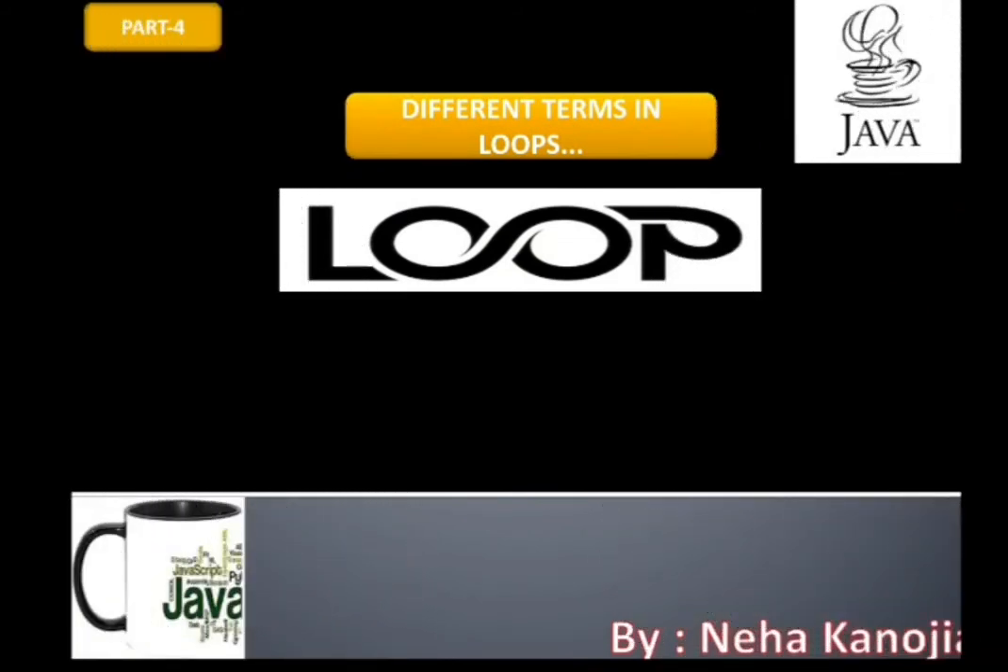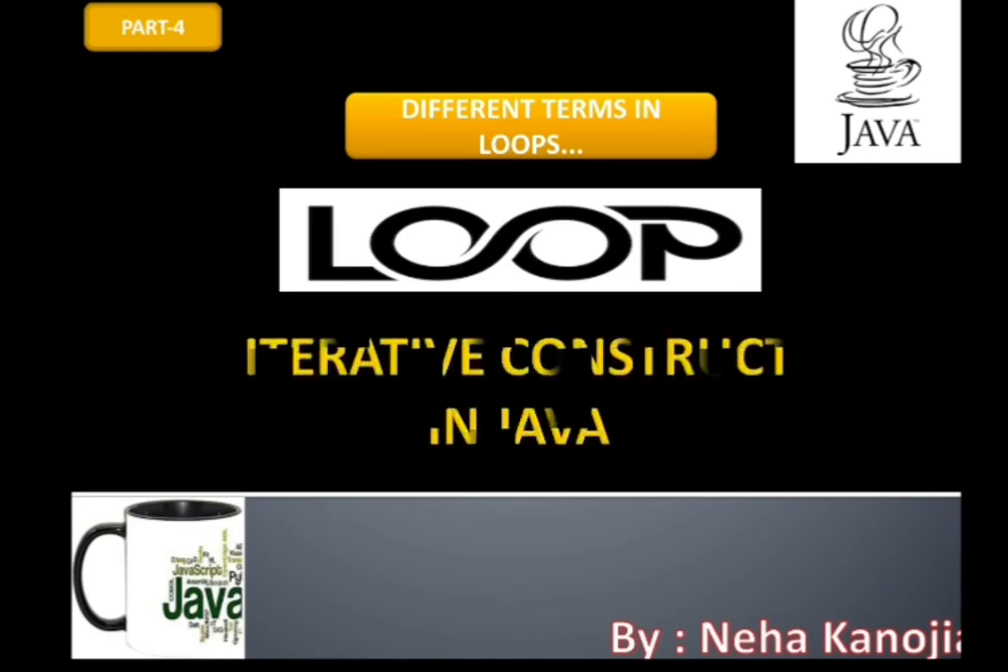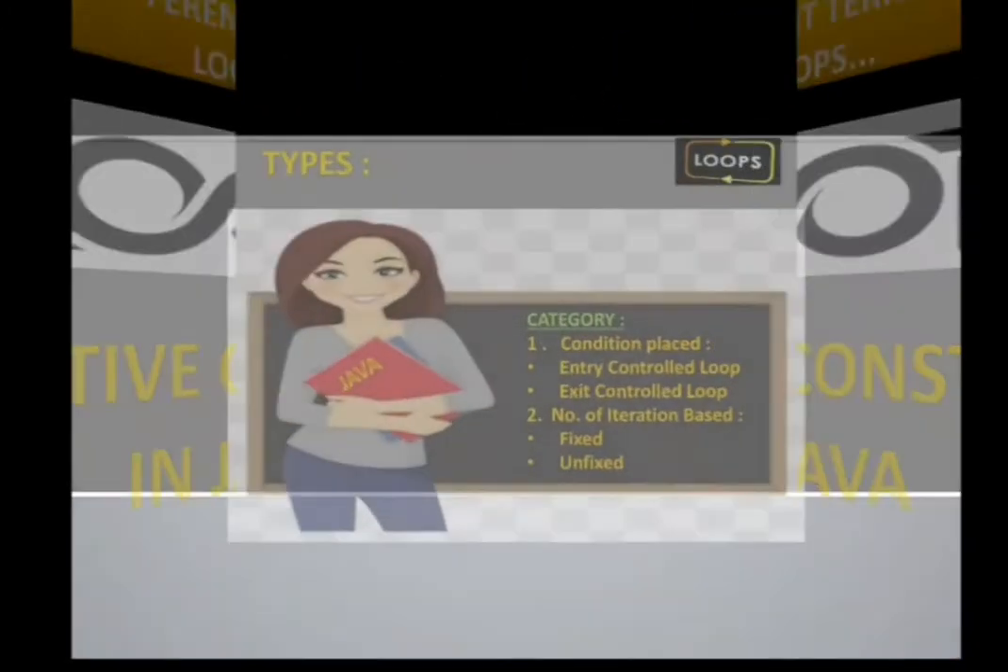Hello everyone, now I'm here with my next video on different terms and loops. I'm going to tell you how we can have different combinations of loops in for, while and do while. What manipulations we are doing with for, while and do while, and what different kinds of loops we have.